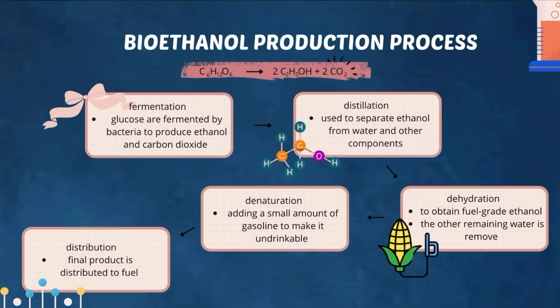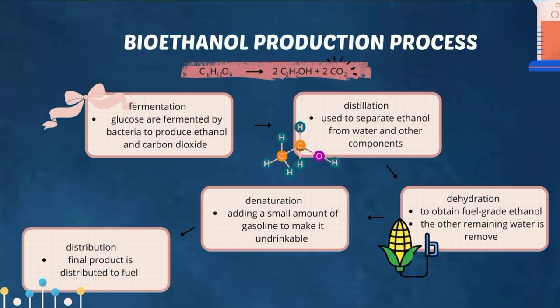So, this is the bioethanol production process. First of all, we use the fermentation process. In the fermentation process, glucose is fermented by bacteria to produce ethanol and carbon dioxide. When we get the ethanol and carbon dioxide, we go to the distillation process. In the distillation process, we separate ethanol from water and other components.